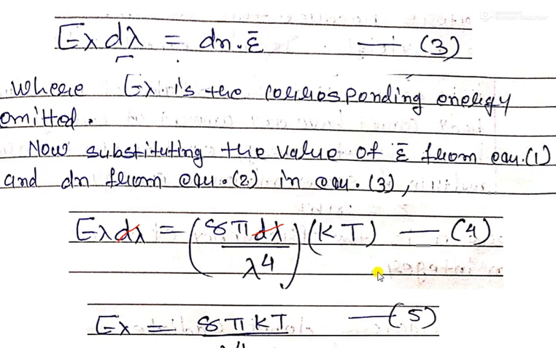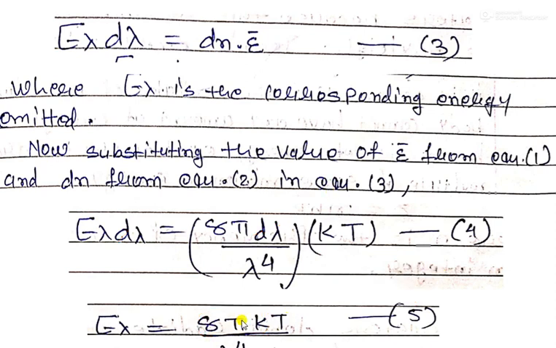So this is the final equation of the Rayleigh-Jeans law, which shows that E is proportional to temperature but inversely proportional to lambda raised to 4. Here k and 8 pi are constants, but what is changing is temperature and lambda raised to 4.